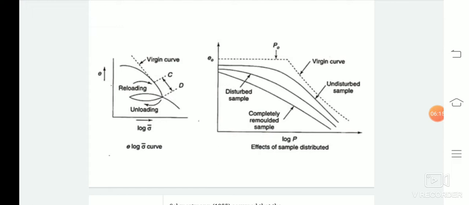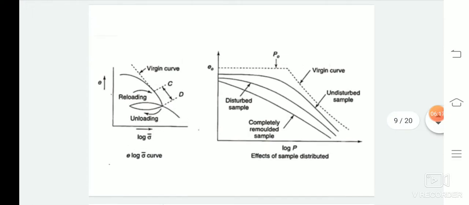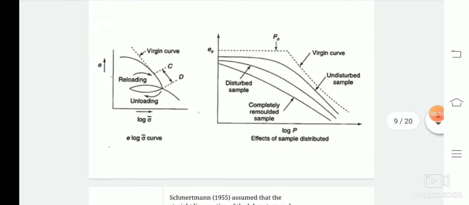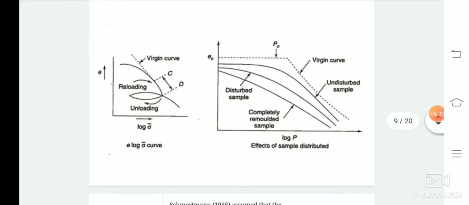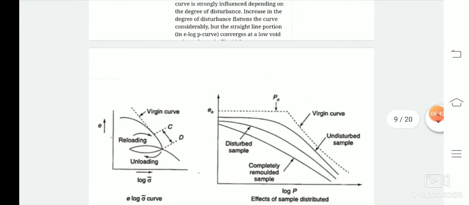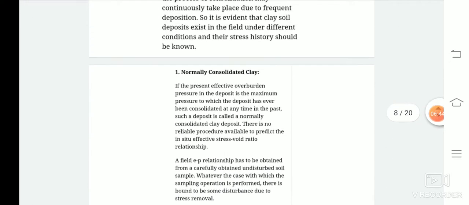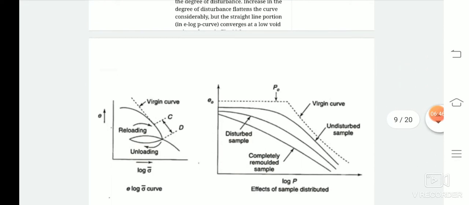That means the sample which has been disturbed from its natural state, and the last one is the completely remolded sample. So gradually, from the virgin to undisturbed to disturbed and completely remolded sample, there is a decrement in void ratio, and the pattern of the curve changes while increasing the effective stress of the soil. So this is the property of a normally consolidated clay.